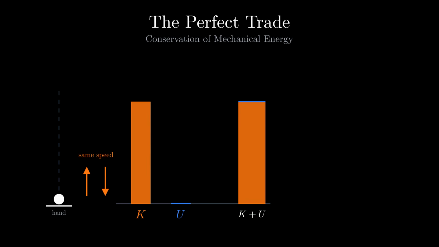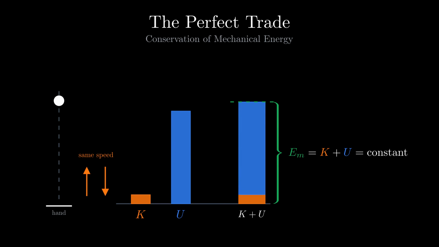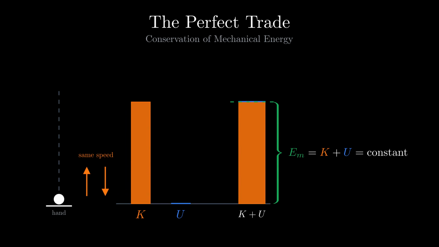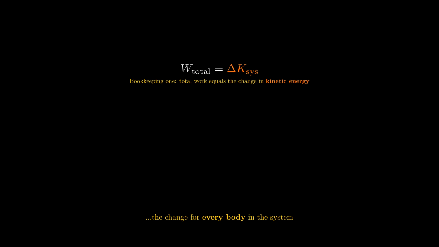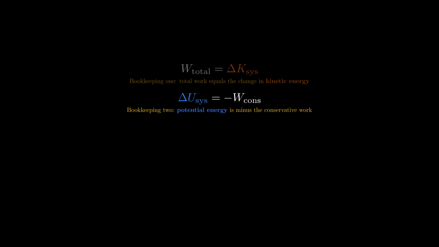This video defines mechanical energy, the sum of kinetic and potential energy, and proves exactly when that sum stays perfectly constant. We already hold two pieces of bookkeeping. The work kinetic energy theorem tracks delta K, the change in kinetic energy of every body in the system, and for each conservative internal force, we define the potential energy whose change, delta U, is the negative of that force's work.